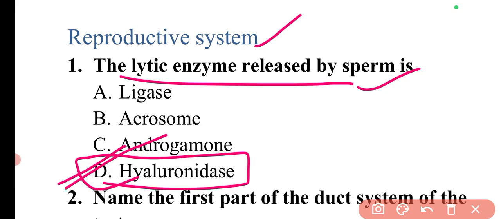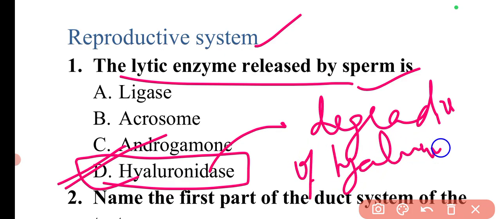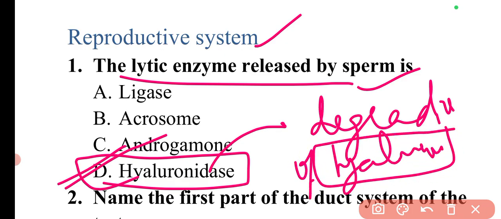This enzyme basically catalyzes the degradation of hyaluronic acid, and this hyaluronic acid is found throughout the body in connective tissues, skin, and fluids in the joints and inside the eye.